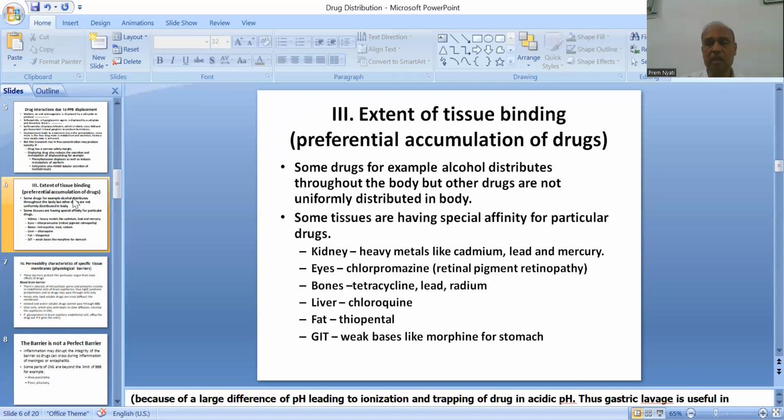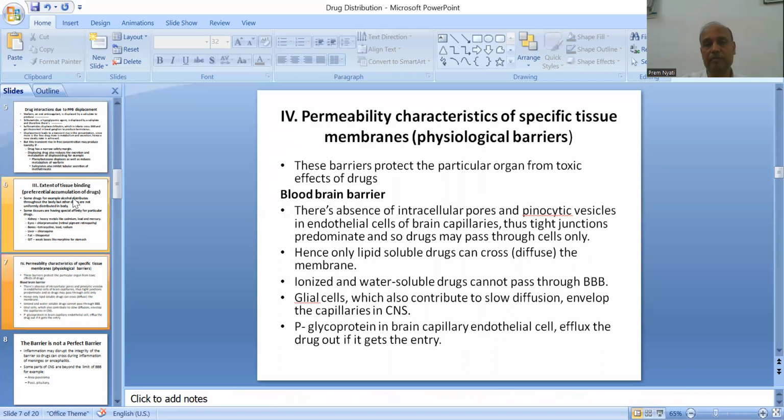And this is the reason that gastric lavage is useful even if poisoning with morphine is by parenteral route, because it is secreted in the stomach where the pH is acidic. Morphine is a basic drug, so it gets ionized and gets trapped there. Therefore, gastric lavage will help in the removal of this drug.